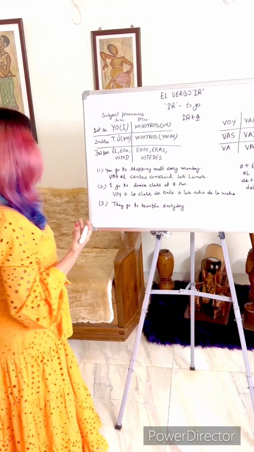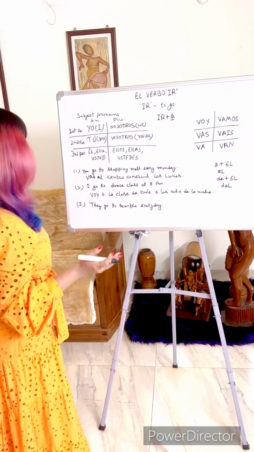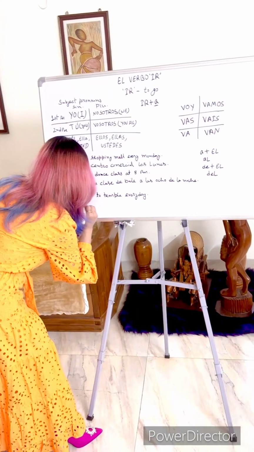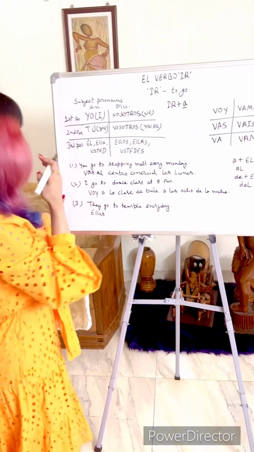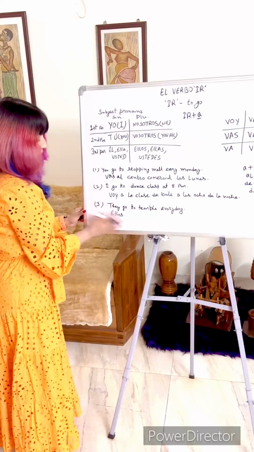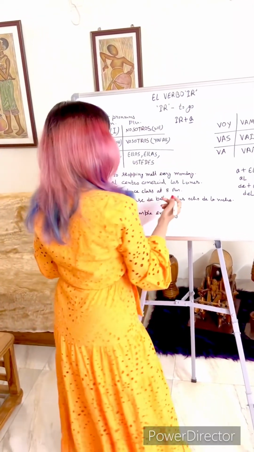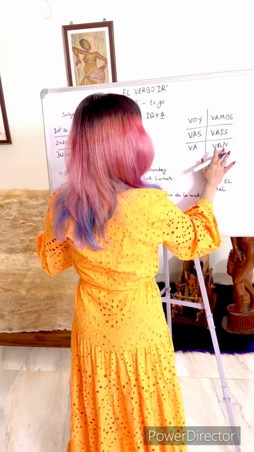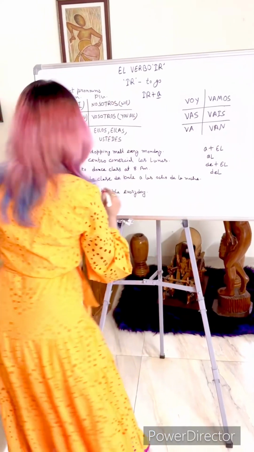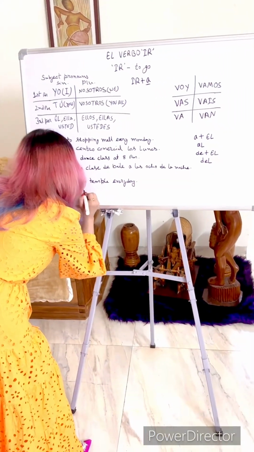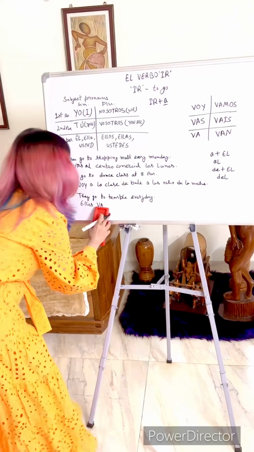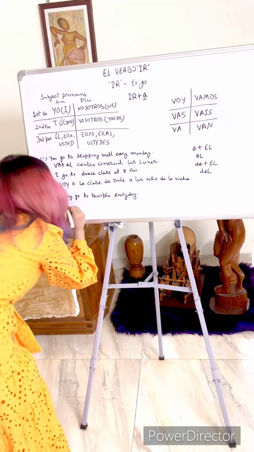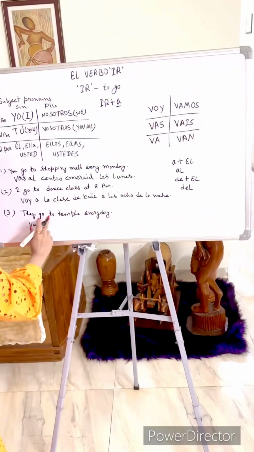Now the next sentence would be they go to temple every day. So they is ellos. We can forgo this ellos, and the third person plural form of ir is van. Ellos van, or van a.